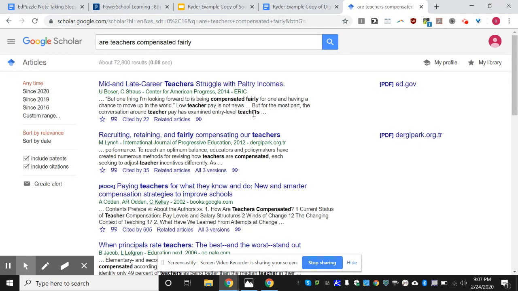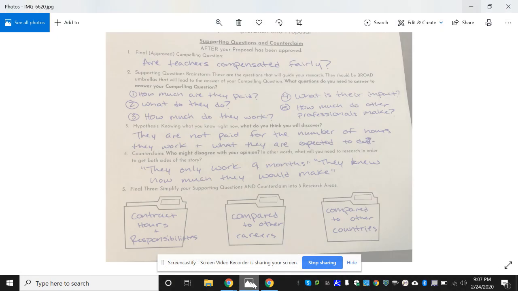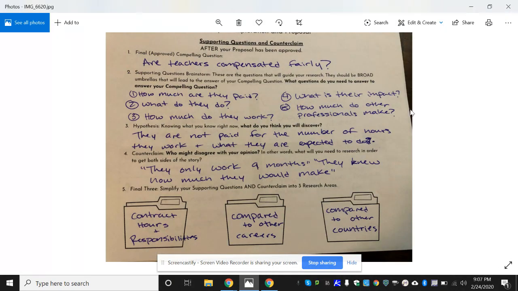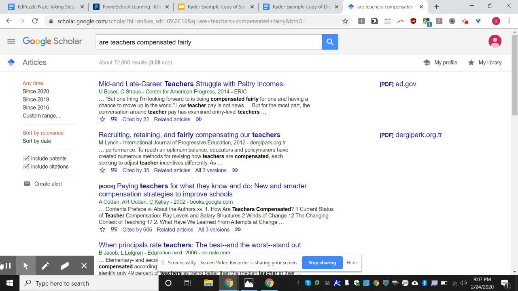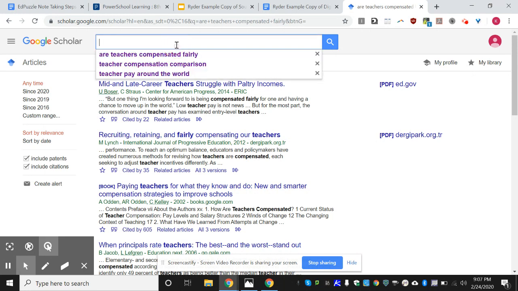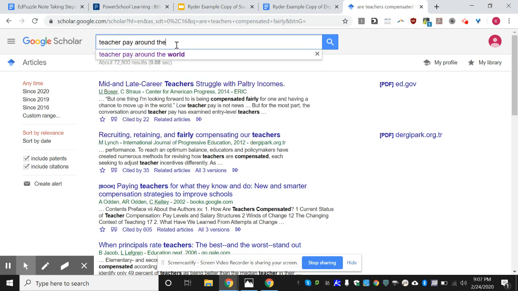But the odds are that I won't find an article that is specific to the information I'm looking for. So here is all kind of general information about paying teachers, but it doesn't answer my question of are they paid fairly? So I want to dig more into like what's it like compared to other countries, compared to other careers. So I'm going to search teacher pay around the world.